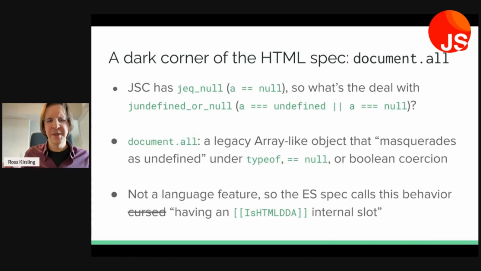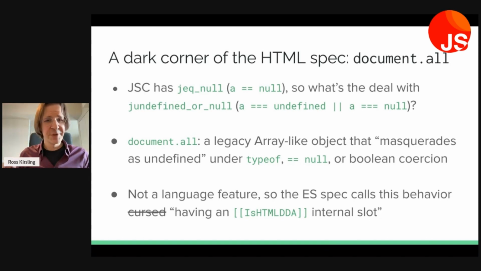It turns out that there is this construct called document.all. This is a legacy array-like object. It's not technically an array, but it's basically like an array of HTML nodes. It exhibits this strange behavior, which is that it masquerades as undefined. So if you do typeof document.all, you get undefined. If you do document.all double equals null, you get true. If you do bang bang document.all, you get false.